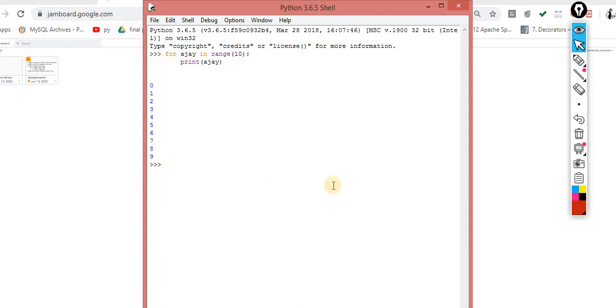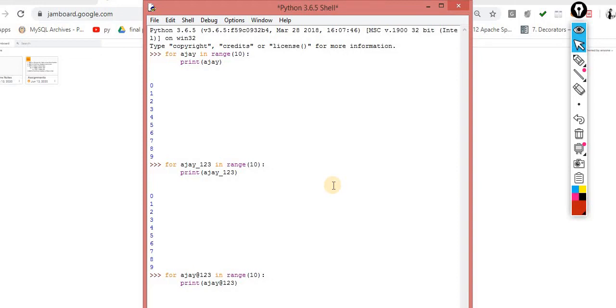For example, the same thing I am using, for Ajay underscore 1 2 3. Now it is acceptable. But by mistake, if you do this, at the rate, now observe this scenario.